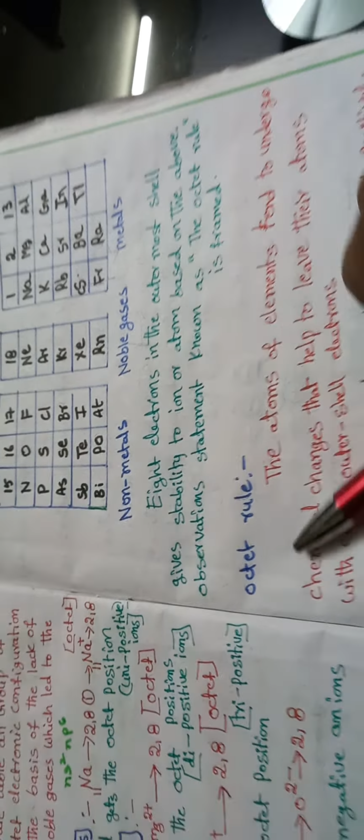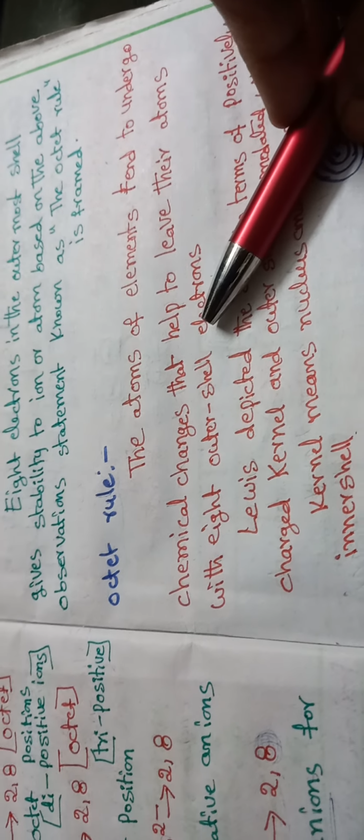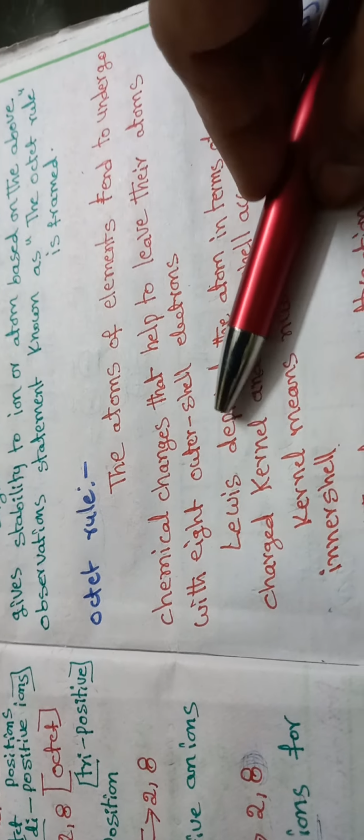Octet rule: the atoms of elements tend to undergo chemical changes that leave their atoms with 8 outer shell electrons. So when the atoms of elements are involved in a chemical change, the elements automatically lose or gain electrons, get 8 electrons in the outer shell, and gain stability.